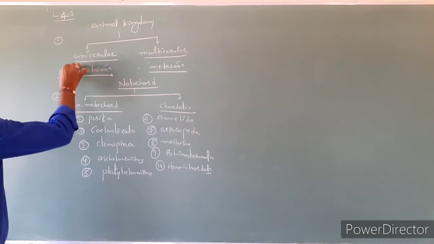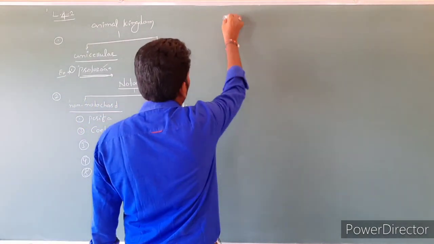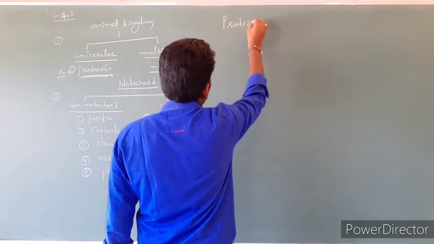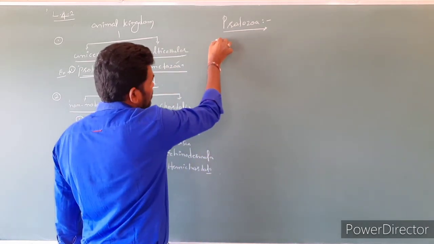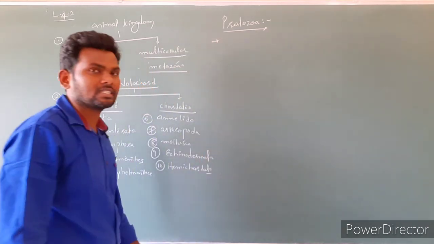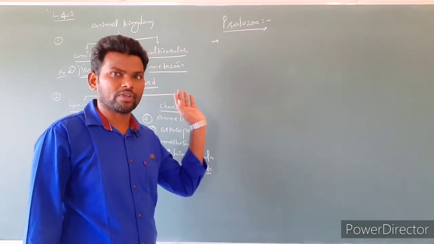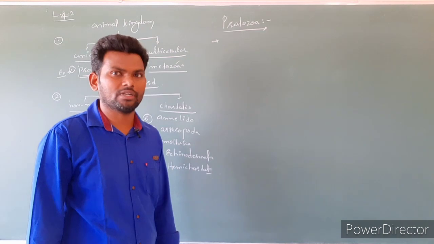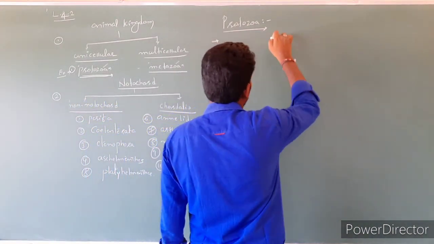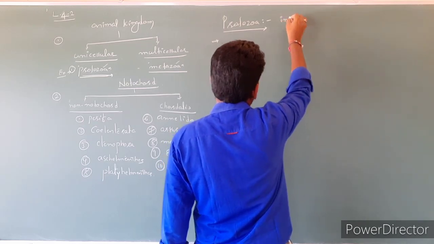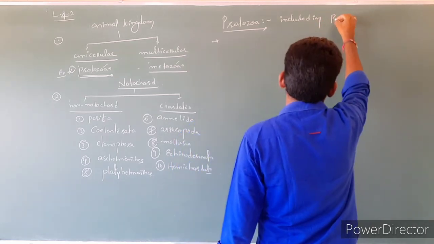Now we are going to discuss the first one. This one is Protozoa. We have discussed these protozoans in the three kingdom classification, in Protista. Clear? Generally, till now the protozoans are included in Protista.